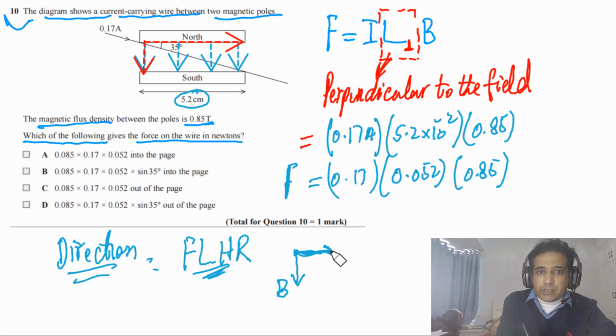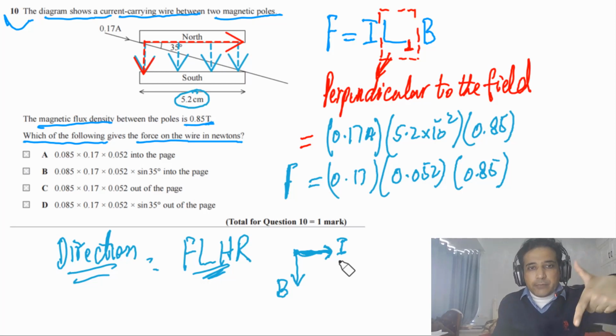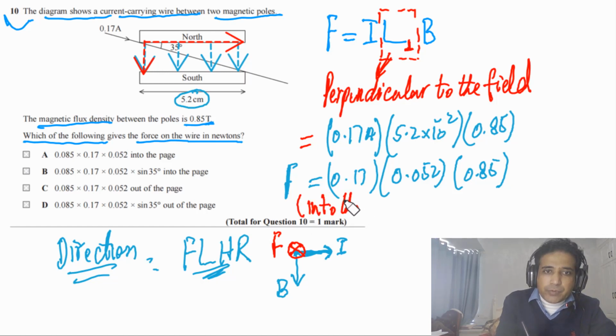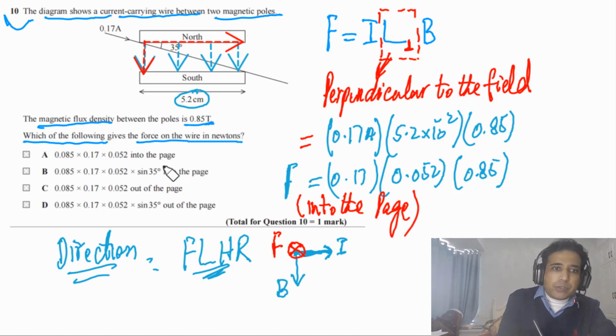This is our current. Now you have to use the left hand. The magnetic field is down, the current is to the right, so it means the force is into the page. This is the direction of the force, into the page.